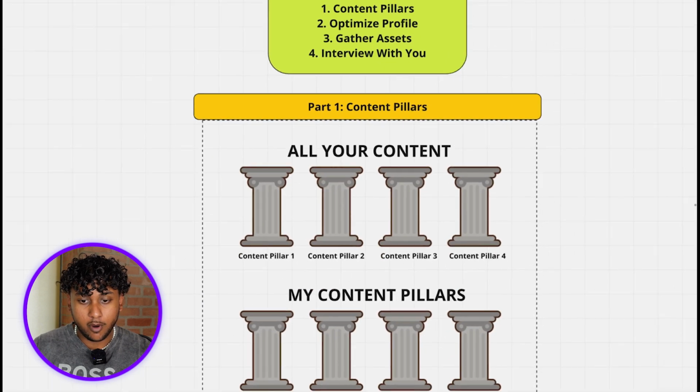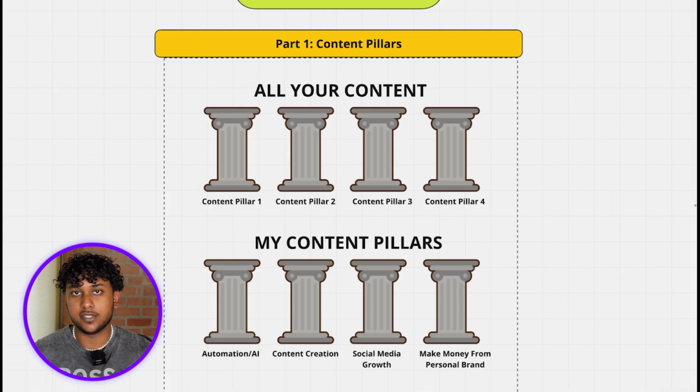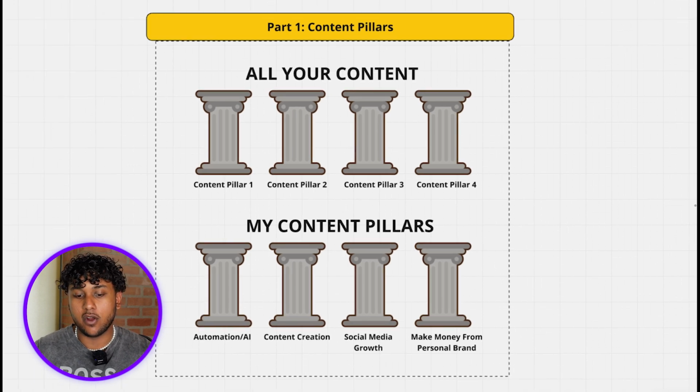So to start with part 1, content pillars, your content pillars are essentially the type of content that you create that falls under each category. So for example, my content pillars are automation, AI, content creation, social media growth, and make money from personal brand. If I have a piece of content that doesn't fall under one of these categories, I just won't create that piece of content.